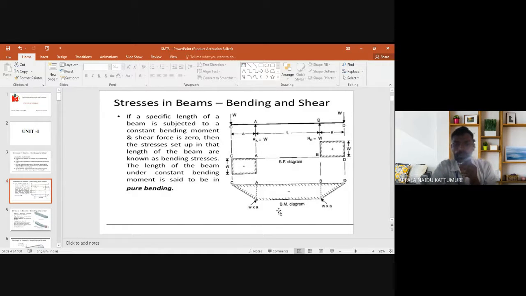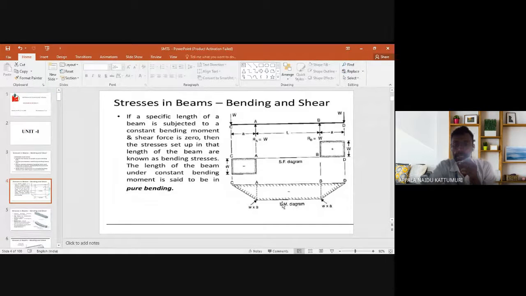Now come to the bending moment diagram. At point C, the perpendicular distance is 0, so the moment is W into 0. At point A, the distance is a and the load is W, so the bending moment is W into a. In the same way, at point D the moment is W into 0, and at point B it is W into a. In between A and B there is no load, therefore the bending moment is constant.